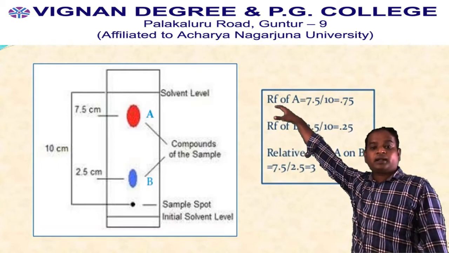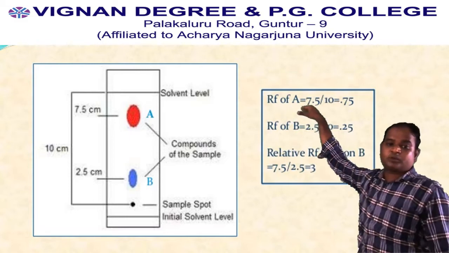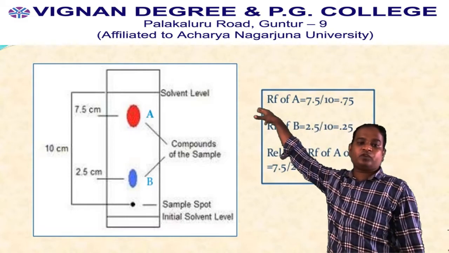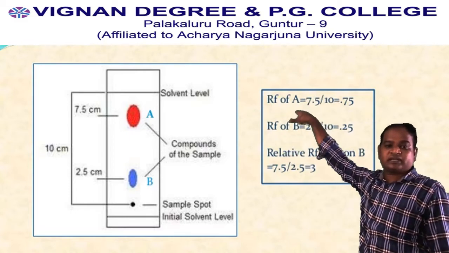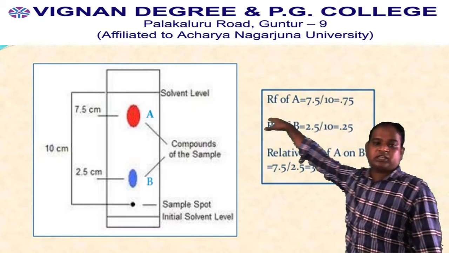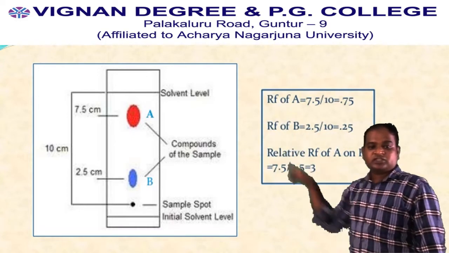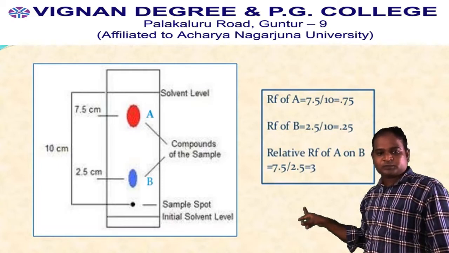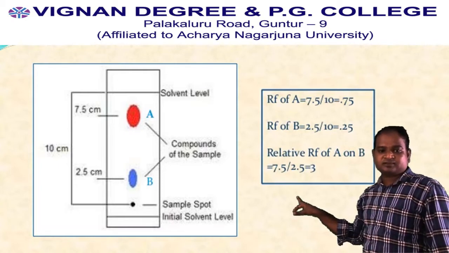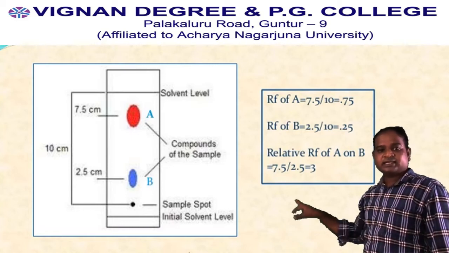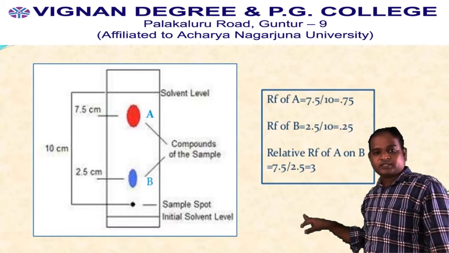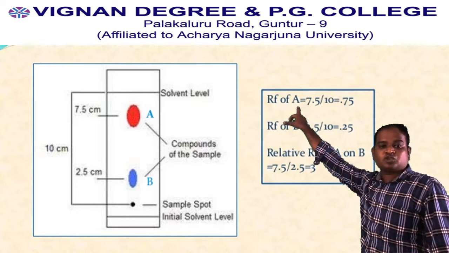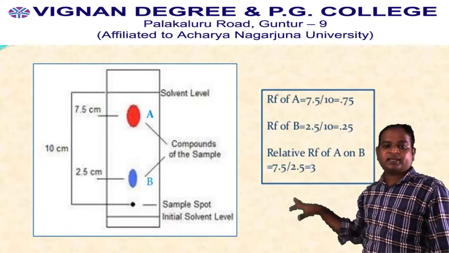During the development, we have taken the solvent to 3/4 of the distance on the plate. That is the solvent level. Here I am showing the 3/4 traveling, and here the sample spot. The distance from the sample spot to where B has moved is the distance traveled by solute. The distance from the sample spot to where the solvent has moved is the distance traveled by solvent.